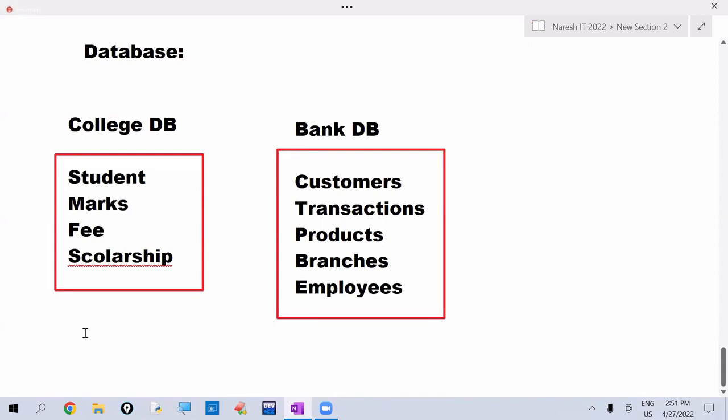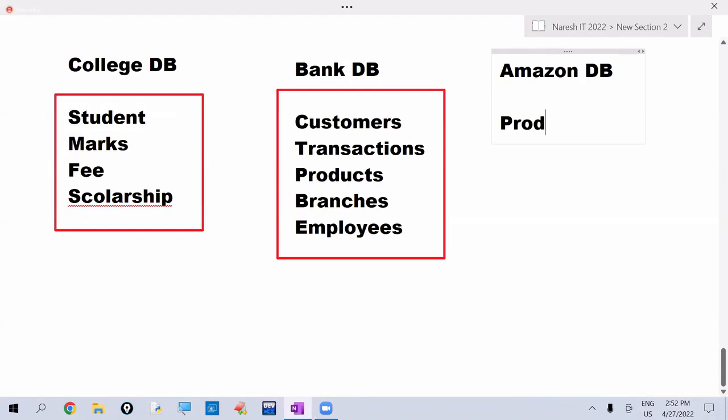If you take LIC, what they have to maintain? Their products details, like their policies details, their customer details, etc. Their branches details, their employees details, their agents details. That is LIC database. For example, I am taking online shopping database. For example, take Amazon. Amazon database. Amazon is maintaining database. So what Amazon website has to maintain?